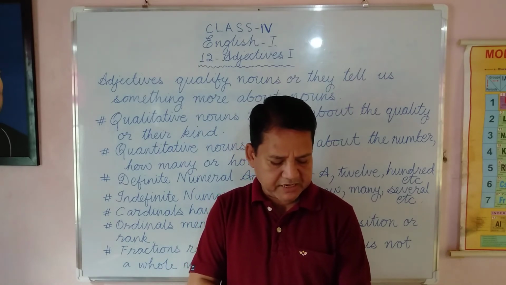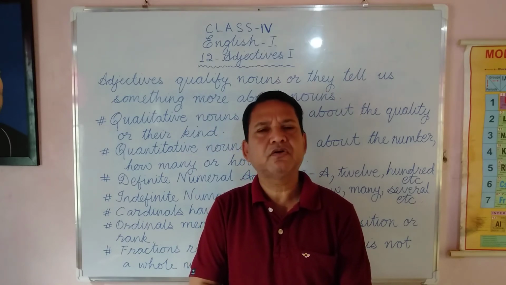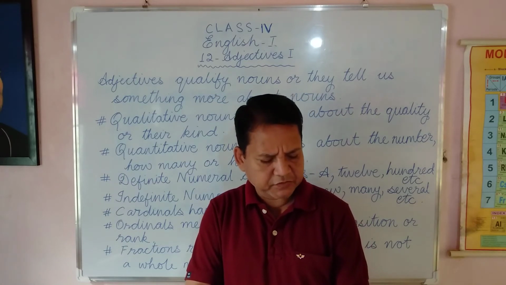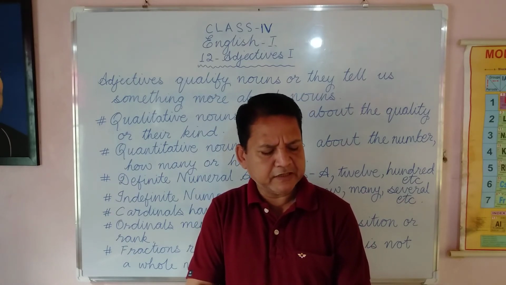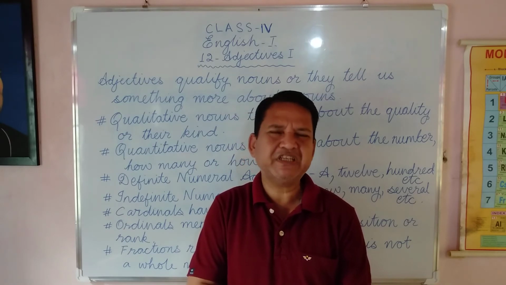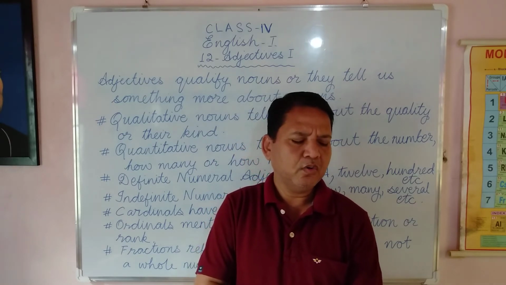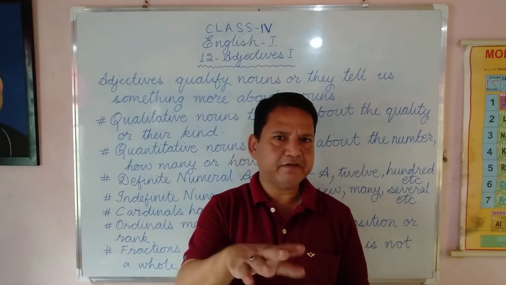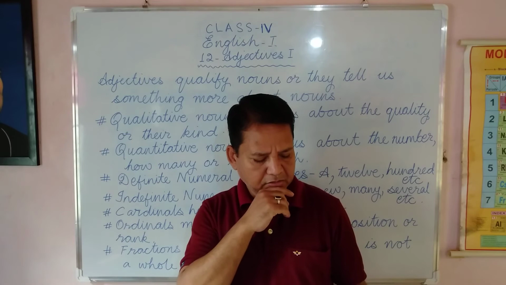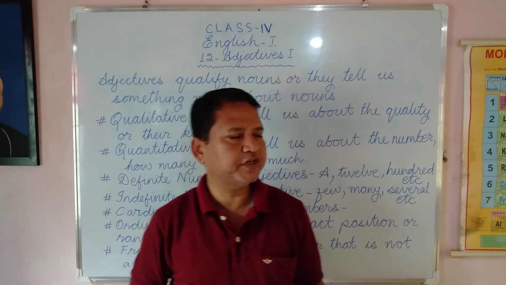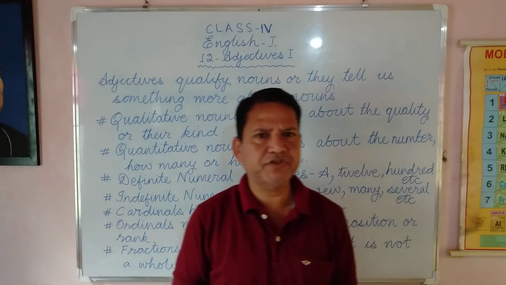Number 5: Galileo was the first man to see the ring of Saturn. First, quantitative. Okay, but actually it is something else: it is ordinal, but it comes under quantitative. Then 6, 7, 8, 9 and 10 you do yourself. After that we have demonstrative adjectives. I think it should be easy for you.